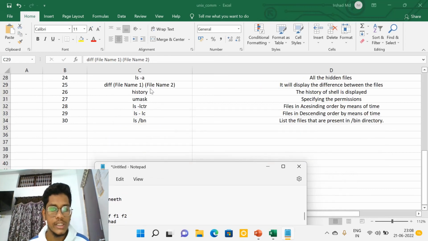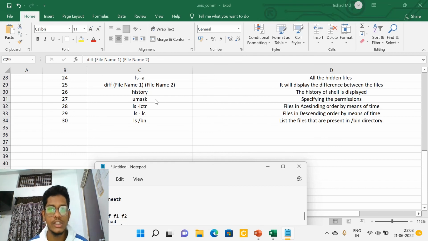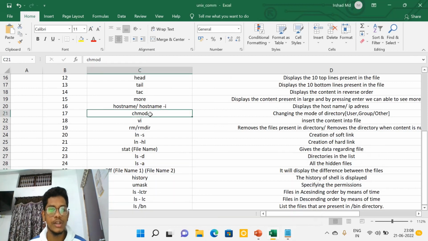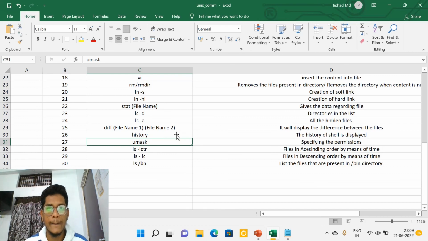After that, if you want to check the history, simply write history in our command prompt. And if you want to change the directory permissions with the help of the absolute method, we use umask. If you want to change them with the symbolic method, we use chmod. We have discussed this before, right? With chmod we change the mode of a directory, for example user, group, others. But with umask, we change it for the absolute method. That's it.